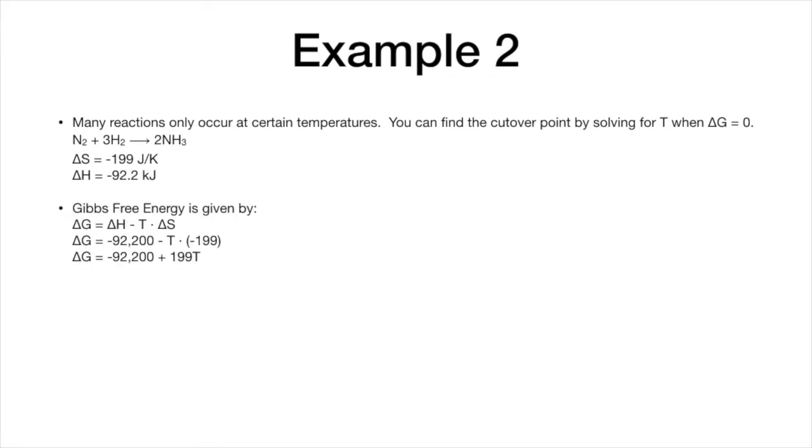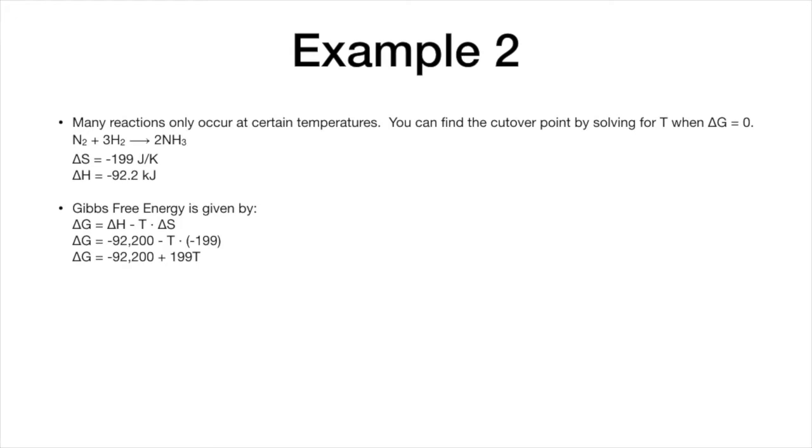So Gibbs free energy is given by delta G equals delta H minus temperature times delta S. So our delta H is negative 92,200. Remember, we have to multiply our change in enthalpy by 1,000 because it's in kilojoules, minus T times negative 199 because our temperature is unknown.